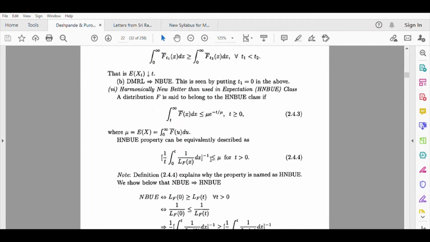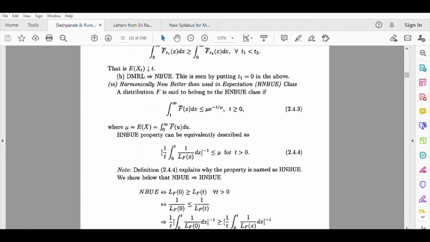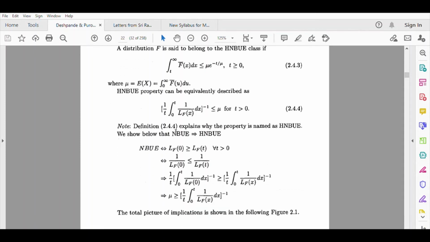So what they are saying is that a harmonically new unit is better than a used unit in expectation. If you remember the words of this definition, HNBUE, you can easily recall it. What you have to do is just consider the harmonic mean of the random variable X_t on the left hand side and the usual mean of the random variable X on the right hand side. That's it. Now the property associated with this HNBUE class is that if a distribution belongs to the NBUE class, then it also belongs to the HNBUE class.